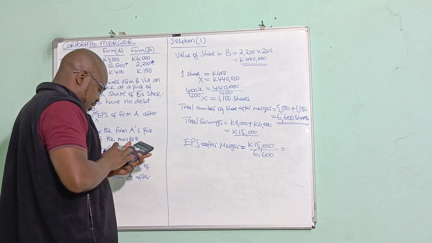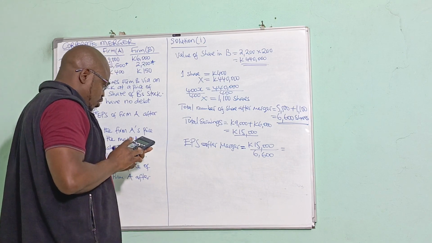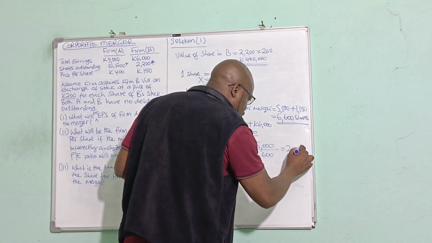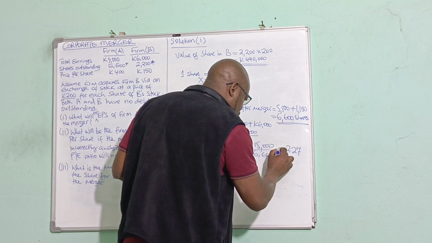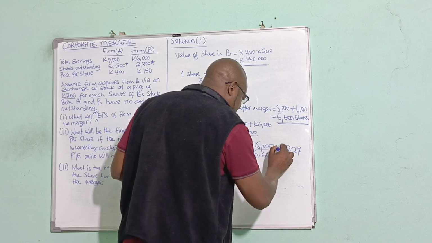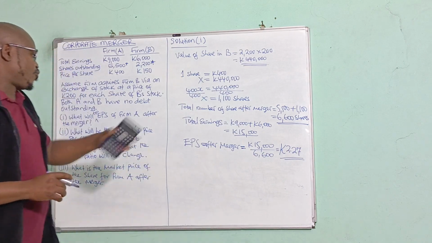All right, 15,000 divided by 6,600, we have 2.27. 2.27 kwacha per share. That's the earnings per share.